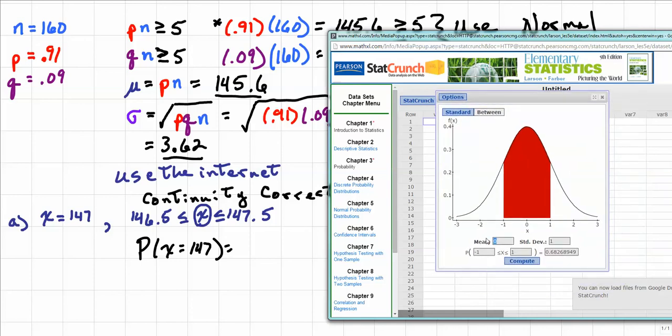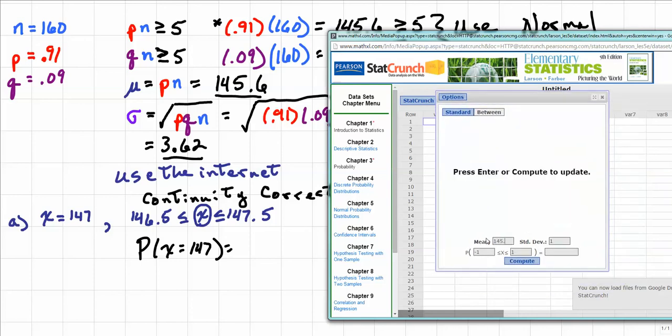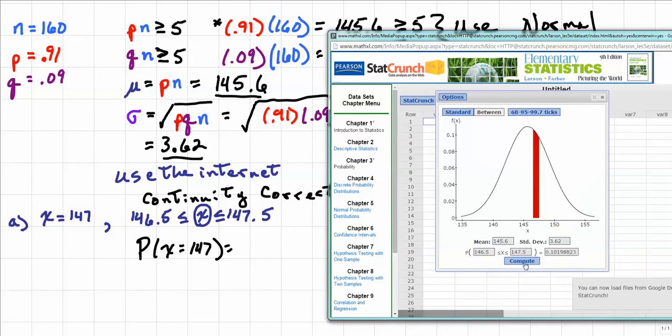The mean, as we've established, is 145.6. The standard deviation, as we have established, is 3.62. And we are looking for values between 146.5 and 147.5. Left-click Compute, and we now have a value of 0.10198, which we will then round to 0.1020.